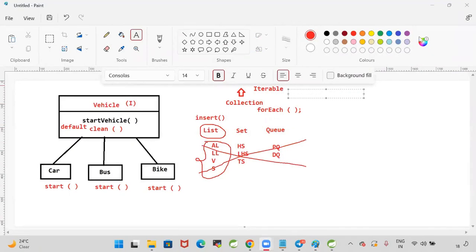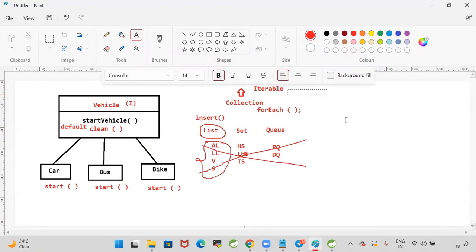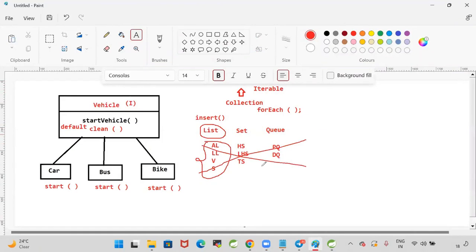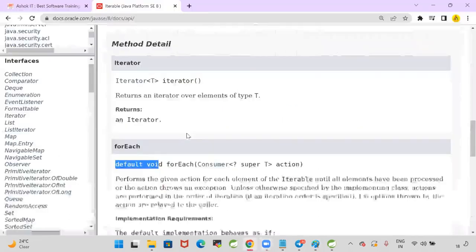Writing that forEach method as a default method in the interface is easy, compared to overriding it in all the collection classes. That's why they added a new method in the Iterable interface.